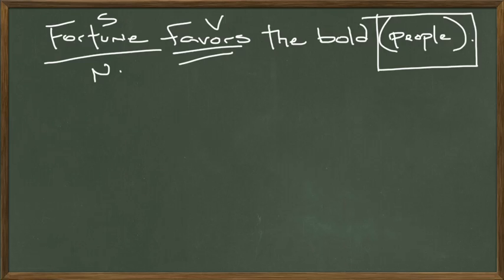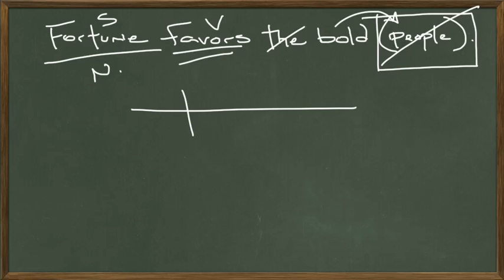Fortune favors bold people. But in this famous statement, fortune favors the bold, people is always left out. So we only have the adjective acting as the accusative, and when we diagram this, we end up with fortune favors.